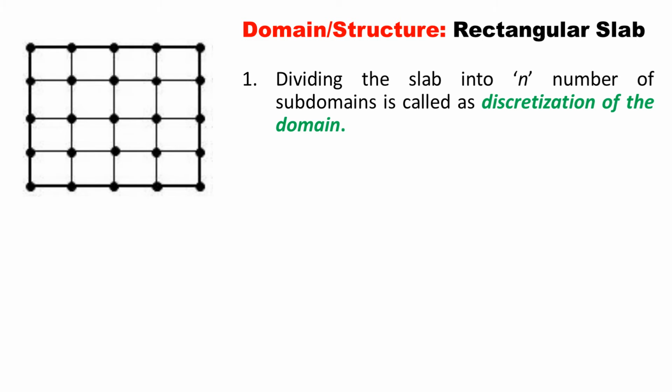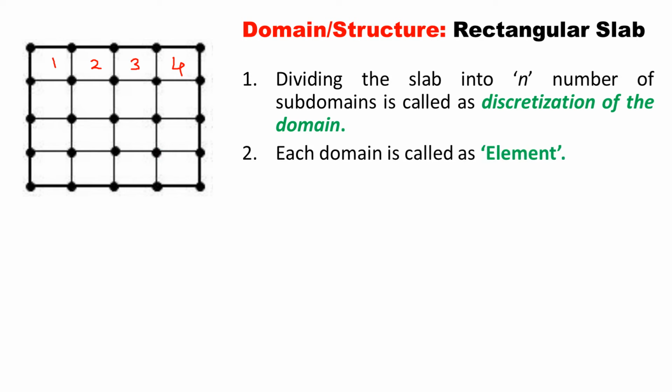If you look at this figure, the original structure is a rectangular slab which is divided into a number of small subdomains. There are total 16 subdomains, or we can call them elements. Now each subdomain is called as element. So this is element number 1, 2, 3, 4, like this, 5, 6, 7, 8. This last one will be of 16 number. There are total 16 elements.